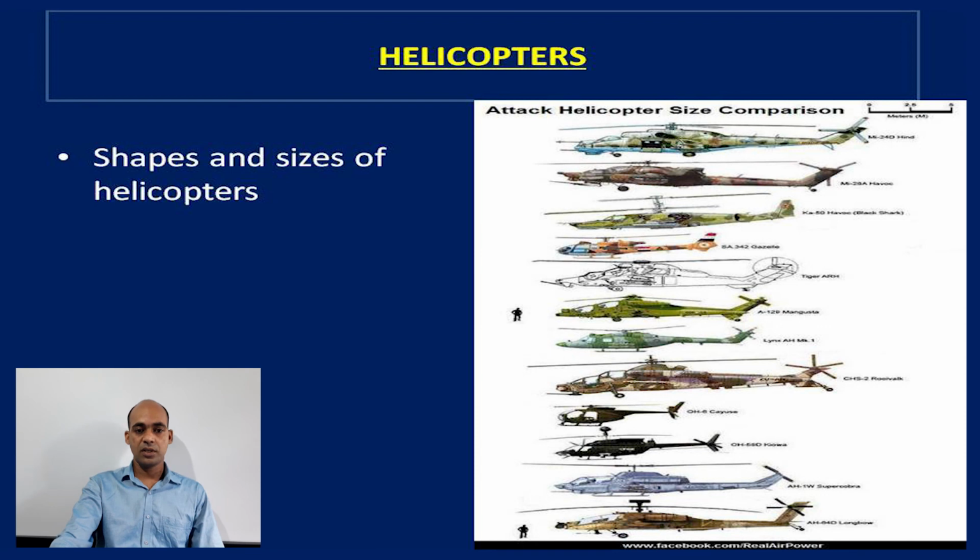Helicopters. Helicopters also have different shapes and sizes. There are 2-3 types of helicopters: cargo helicopters and fighter helicopters. Cargo helicopters are obviously larger in shape because, if the helicopter belongs to the military, we need to carry military tankers, troops, and missiles to the border areas. And if the helicopter is civil, we need to carry food items and essential commodities. It's larger in shape compared to fighter helicopters. We can distinguish whether it is a fighter helicopter or a cargo helicopter.